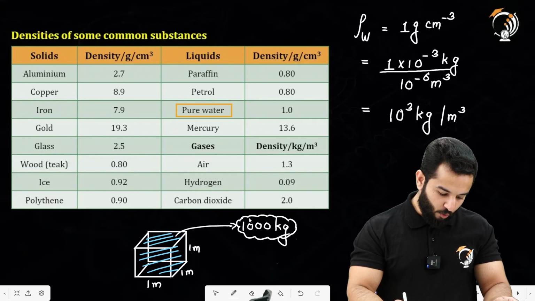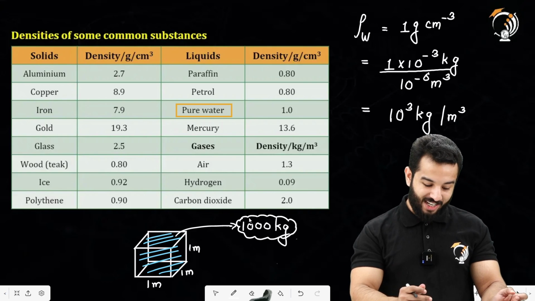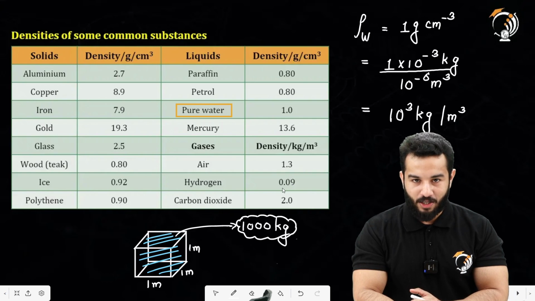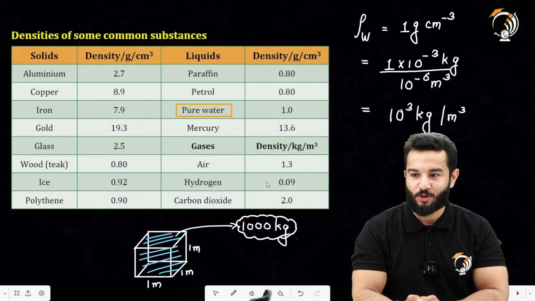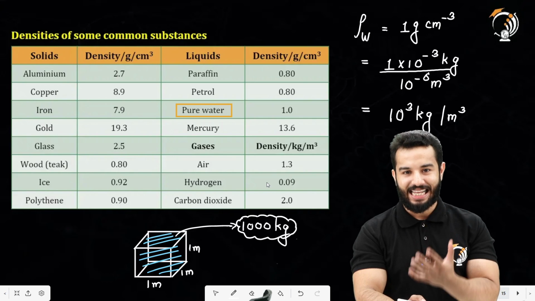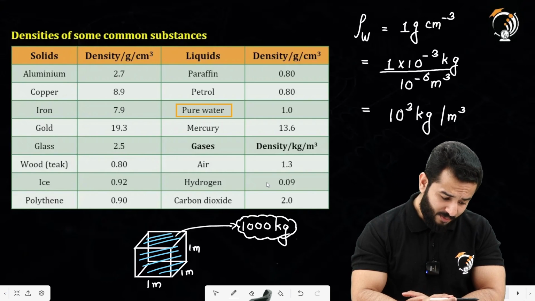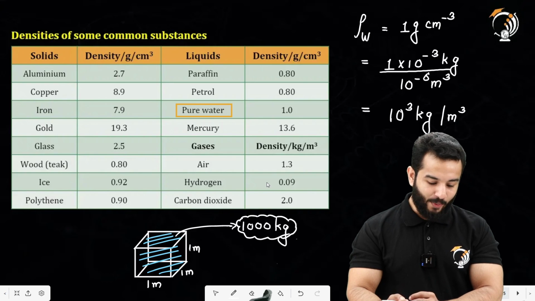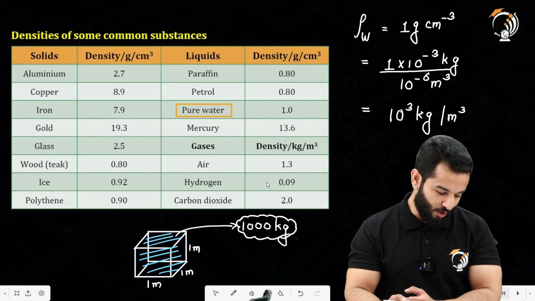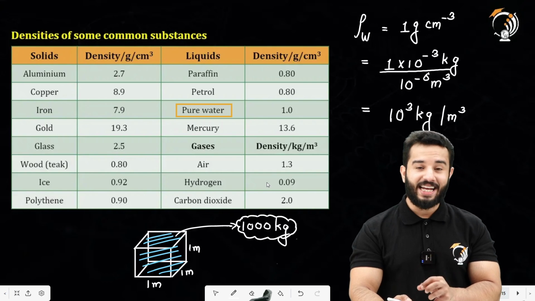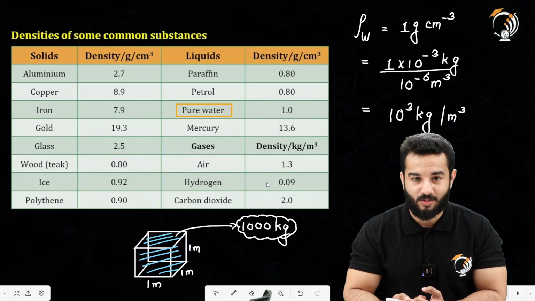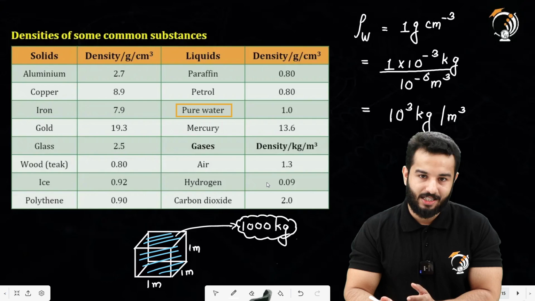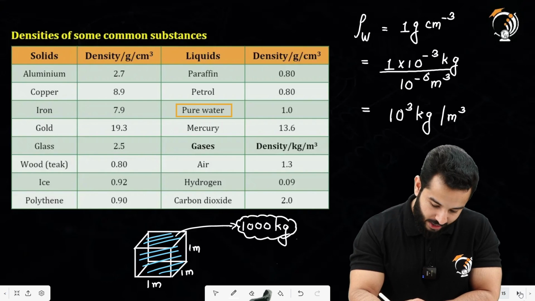So we must remember, for pure water, for gases, the density is going to be very, very less. You can just compare it with water. For air, it is just 1.3 kilogram per meter cube. For hydrogen, it is 0.09 kilogram per meter cube. So gases are quite less dense, right? Whereas aluminium is actually 2.7, which basically means that it is 2700 kilograms per meter cube, or let's say copper is 8900 kilograms per meter cube. So this makes solids the most dense, then comes liquid, and then comes gases, right? With this, let's move to the next part.